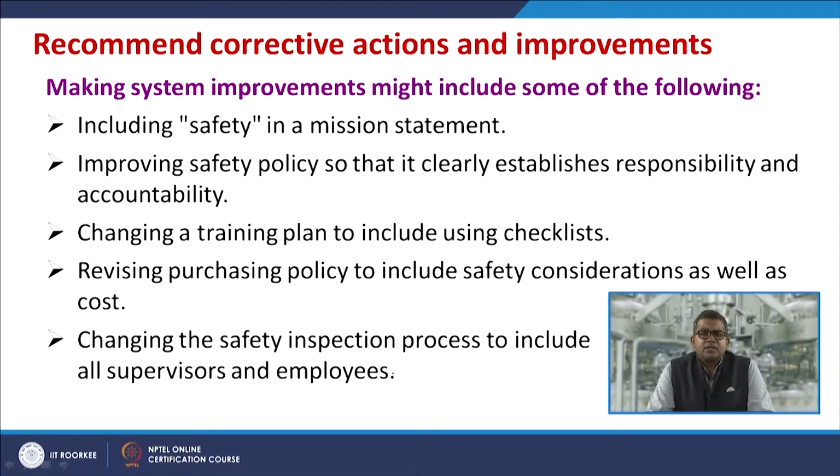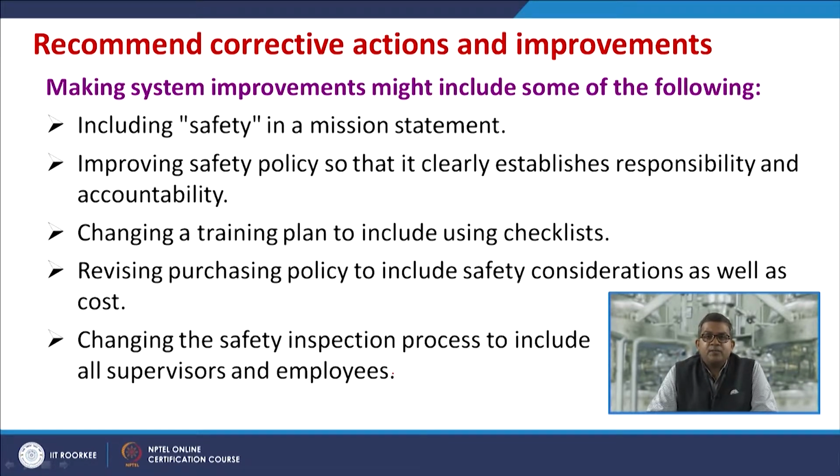Now, making a system improvement might include some of the following things, like including safety in a mission statement, because you may find that in several good organizations there is a mission statement and there is a vision statement. So, safety may be included in the mission statement. Now, improving safety policy so that it clearly establishes the responsibility and accountability. Changing a training plan to include using checklists, because a checklist is a very vital source of finding the problems within the system.